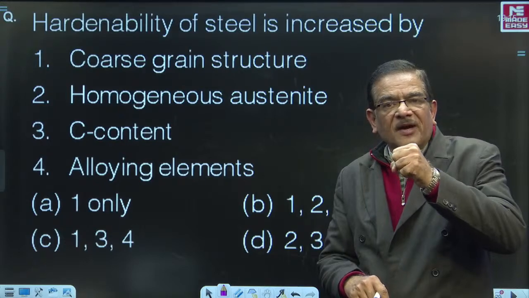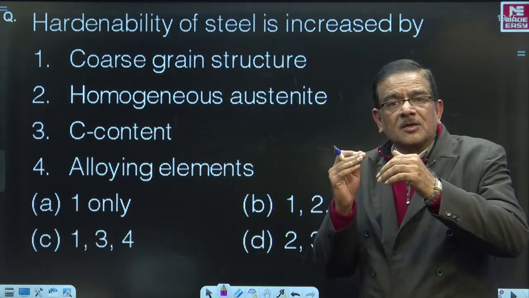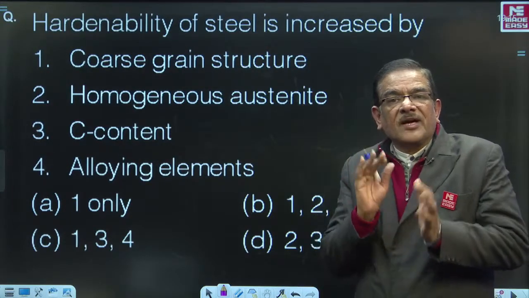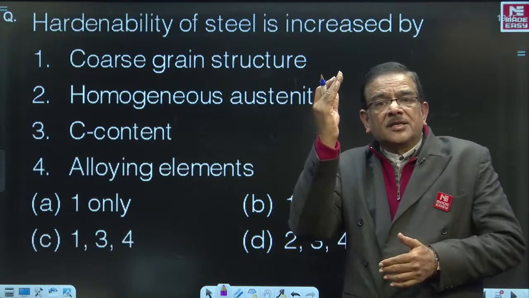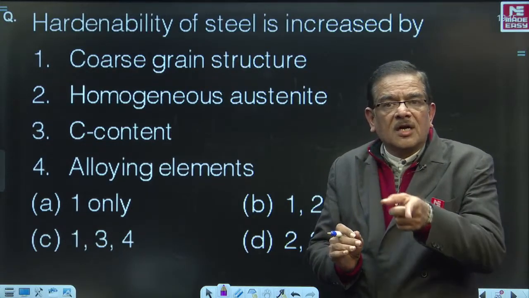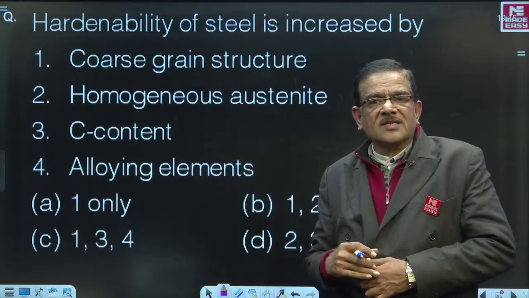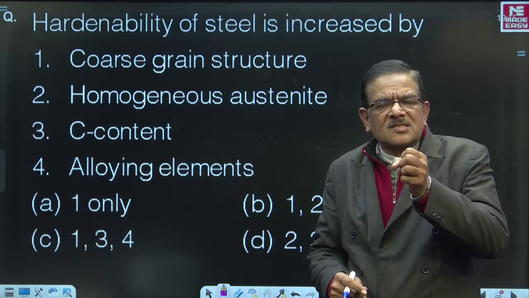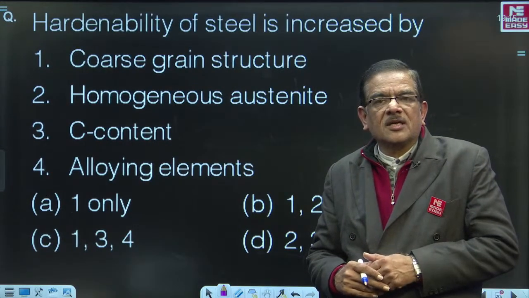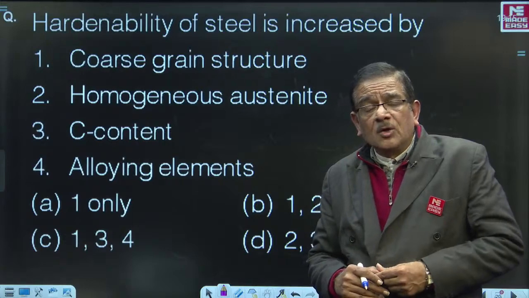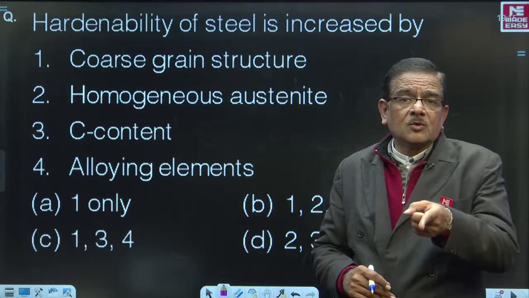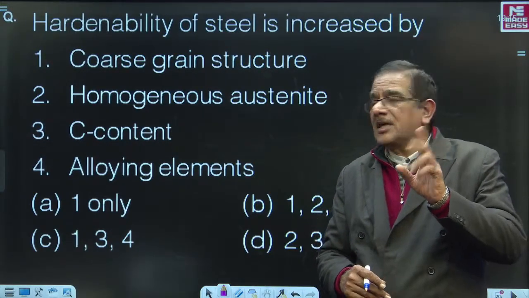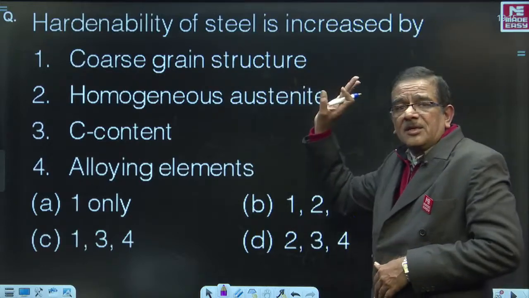Therefore, where there is a fine grain structure, critical cooling rate will increase. Fine grain structures have higher critical cooling rate and lower hardenability. Coarse grain structures have fewer grain boundaries. Therefore, they absorb less of the cooling rate. So what is going to happen? Coarse grain structures will have lower critical cooling rate and higher hardenability. Therefore, coarse grain structures will increase the hardenability.